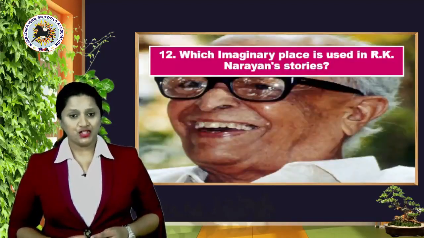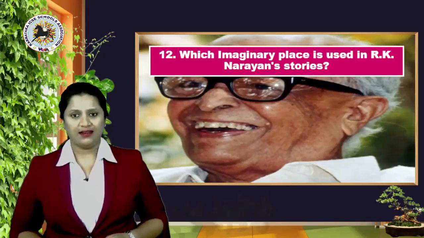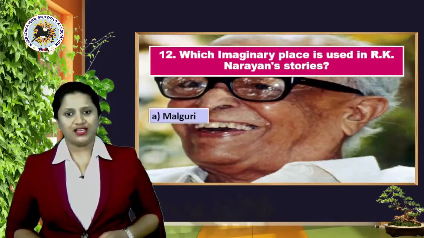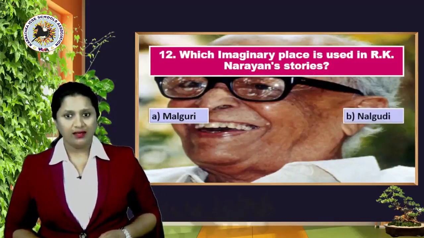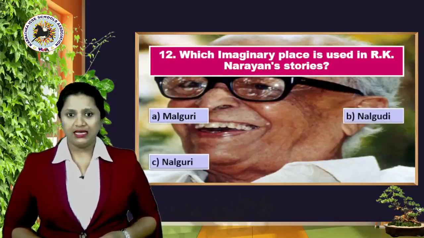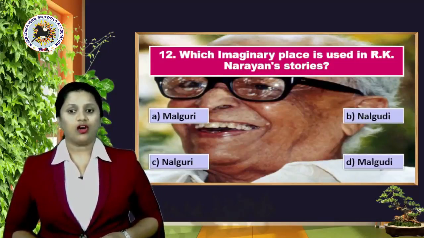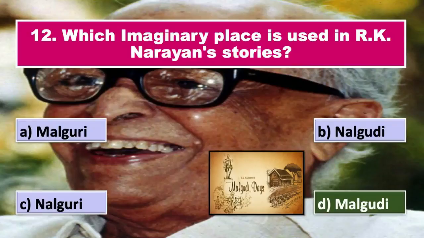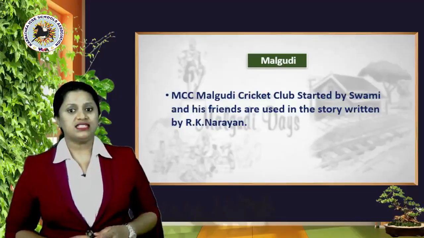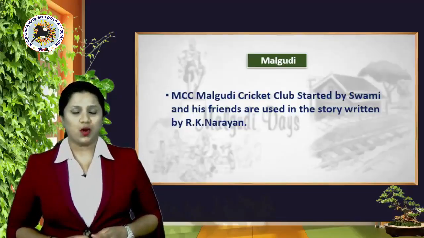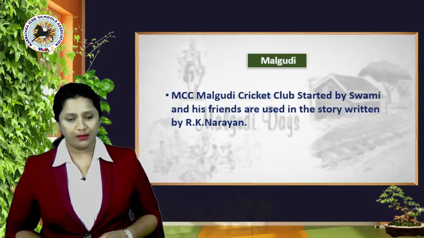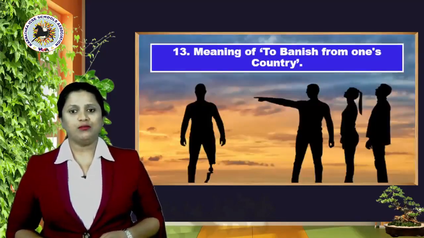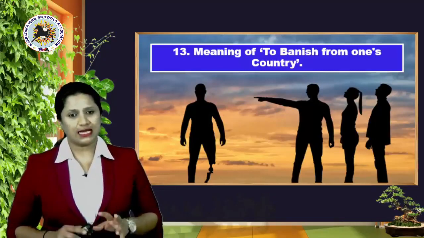Which imaginary place is used in R.K. Narayan stories? Your options are A, Malguri, B, Nalgudi, C, Nalguri, or option D, Malgudi. Right answer is option D, Malgudi. Okay, MCC, Malgudi Cricket Club, started by Swami and his friends, are used in the story written by R.K. Narayan. Next question, 13th one, meaning of to banish from one's country.